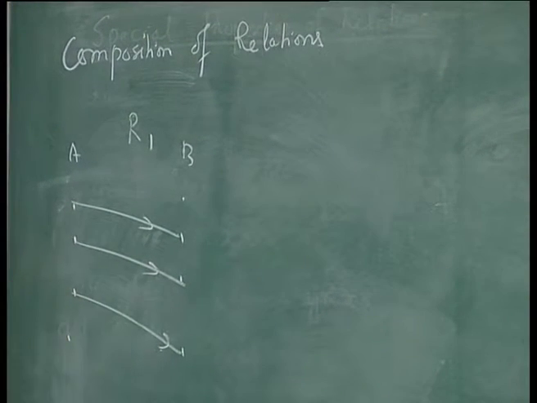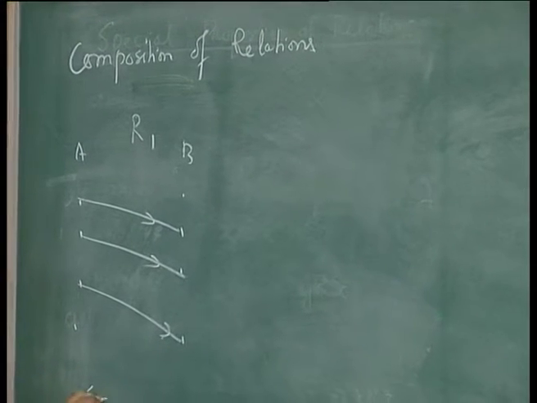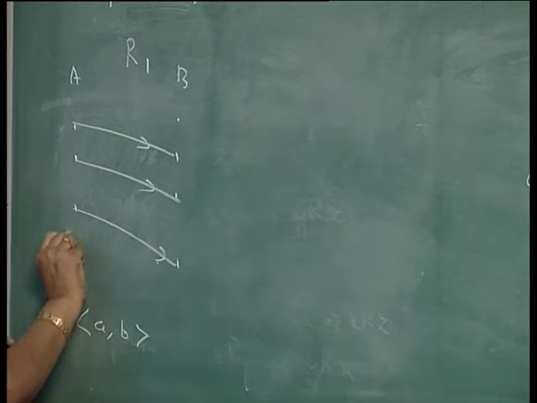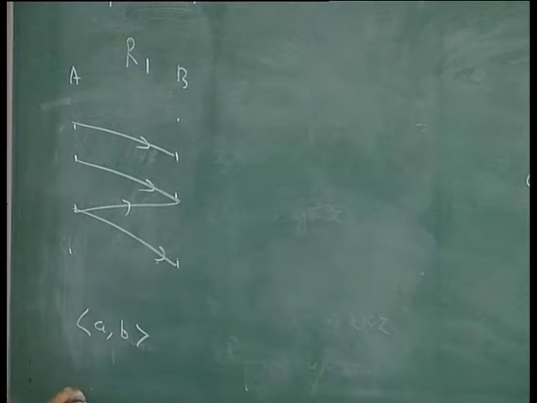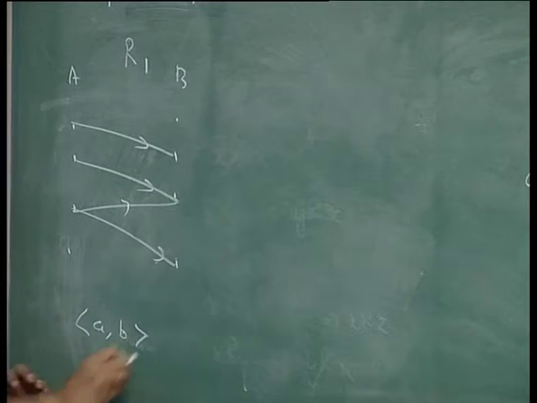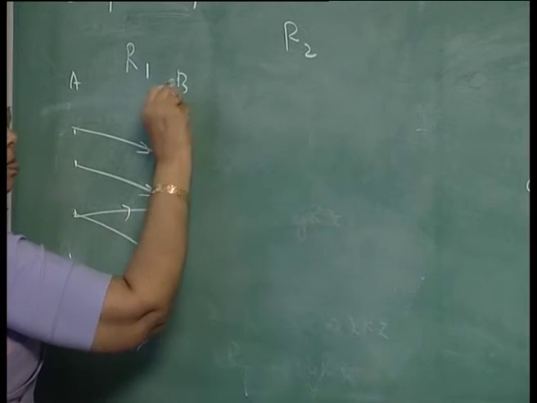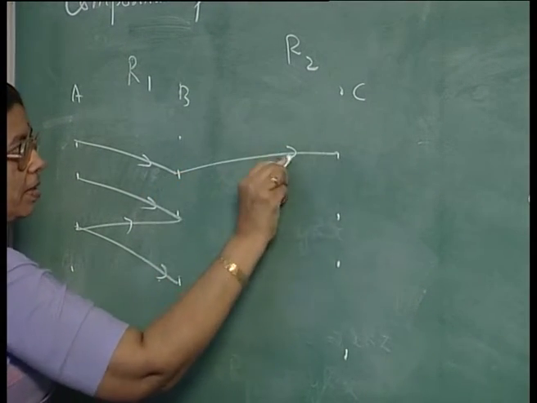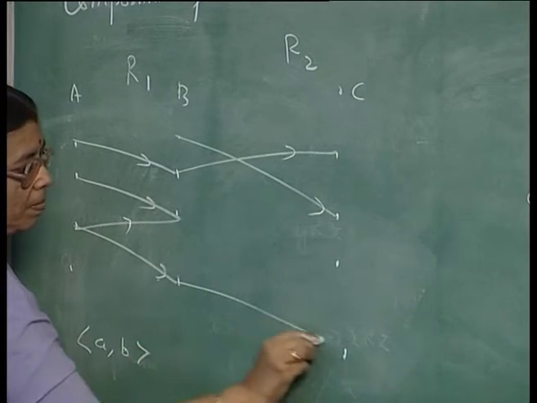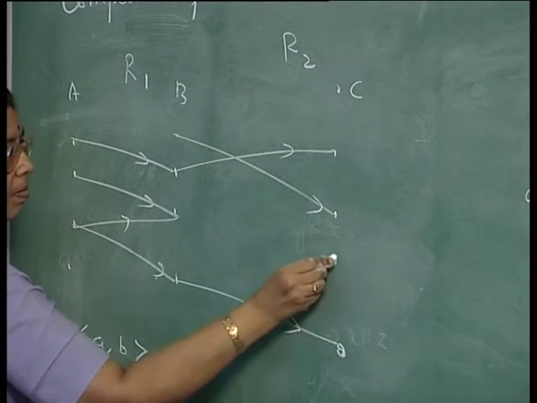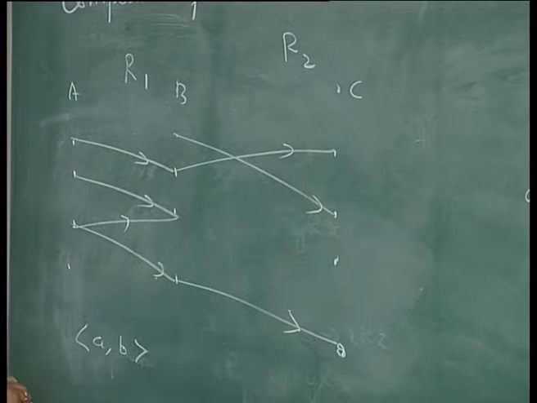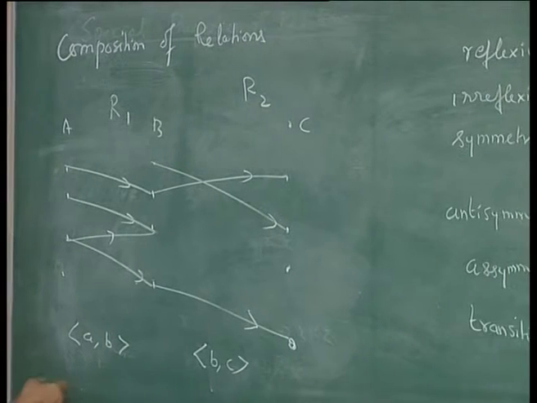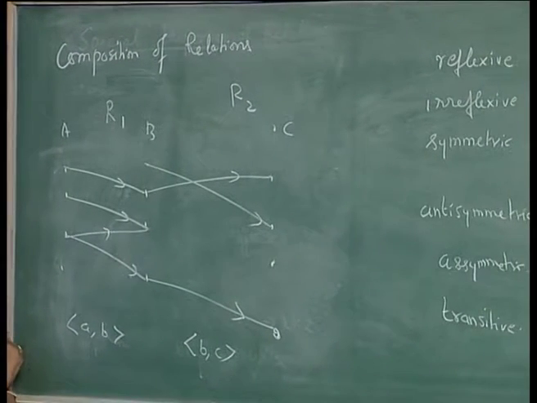It is an ordered pair where the first element belongs to A and the second element belongs to B. R2 is a relation from the set B to a set C, something like this. So, this represents ordered pairs (b, c), where b belongs to B and c belongs to C.